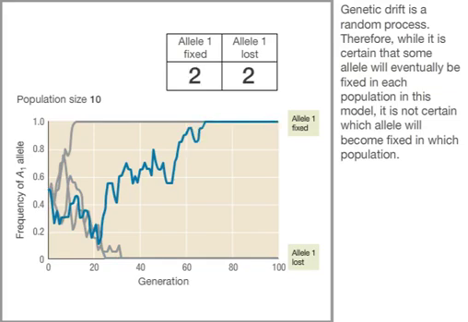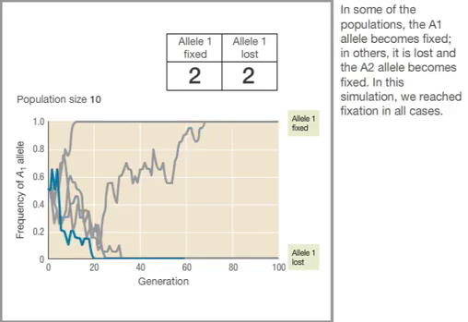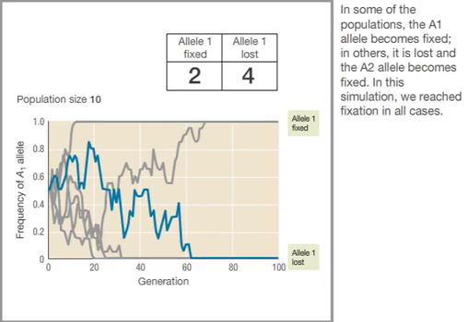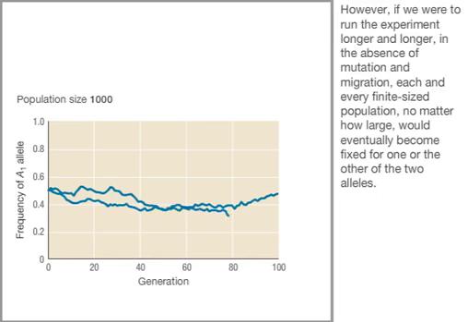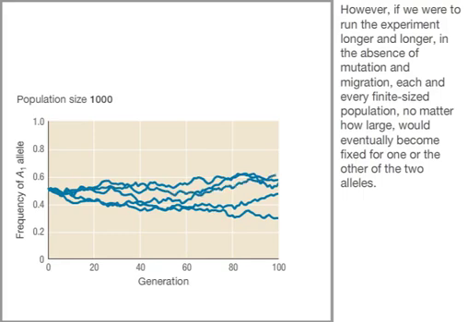In some of the populations, the A1 allele becomes fixed. In others, it is lost and the A2 allele becomes fixed. In this simulation, we reached fixation in all cases. If we look at populations of size 1,000, none of the alleles were lost in the first 100 generations. However, if we were to run the experiment longer and longer, in the absence of mutation and migration, each and every finite-sized population, no matter how large, would eventually become fixed for one or the other of the 2 alleles.